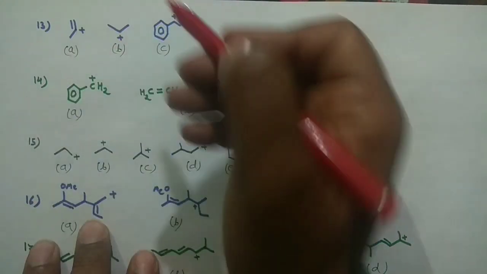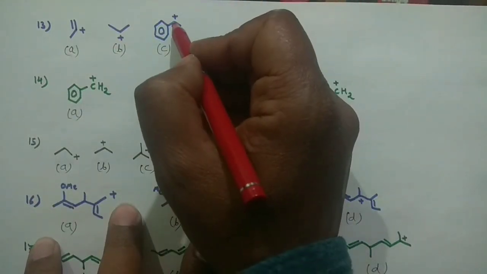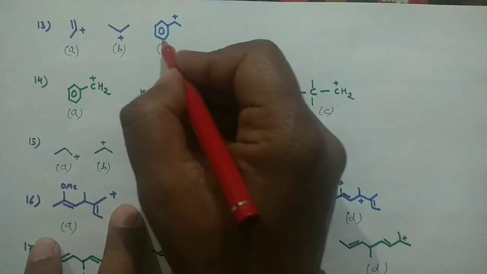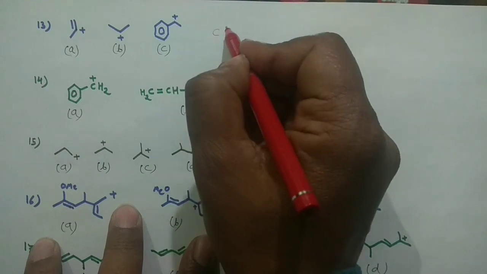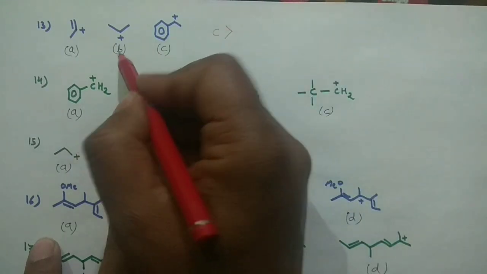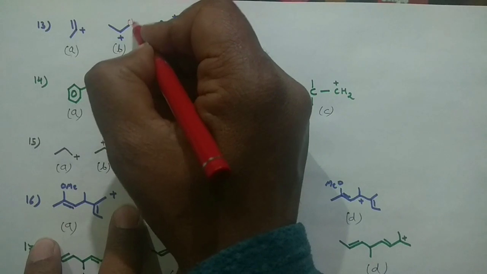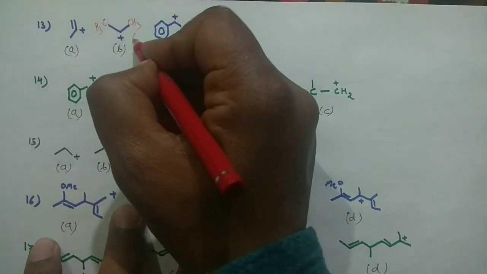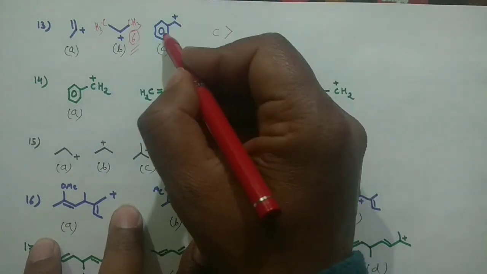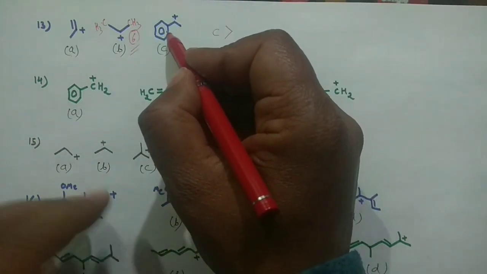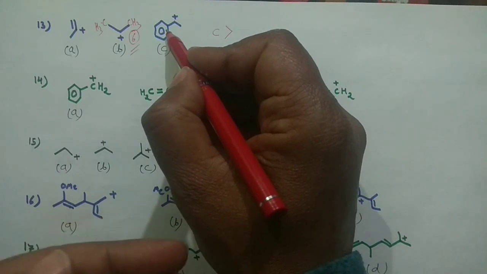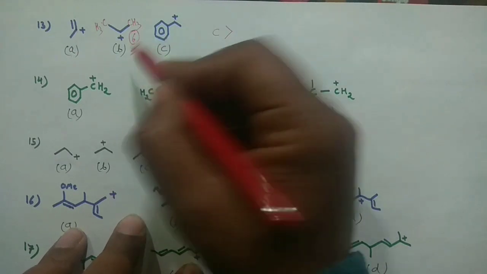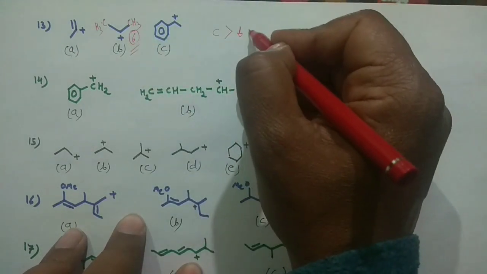In that case, this is phenyl cation, and this is resonance stabilized actually. So this should be the most stable because it is resonance stabilized. C is the most stable one, followed by B because it is CH3 here and another CH3 here, so 6 hyperconjugative structures are there. But here hyperconjugation is not there, but conjugation is there. Mesomeric effect or the resonance effect is there, and resonance is more fundamental than hyperconjugation. So C is the most stable, then B, and your A would be the least stable.